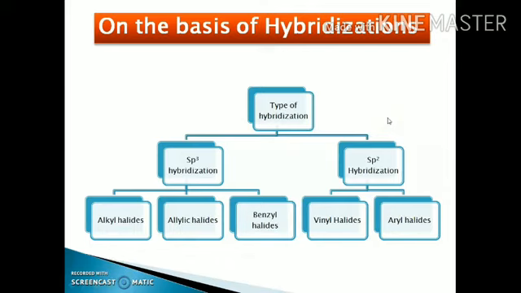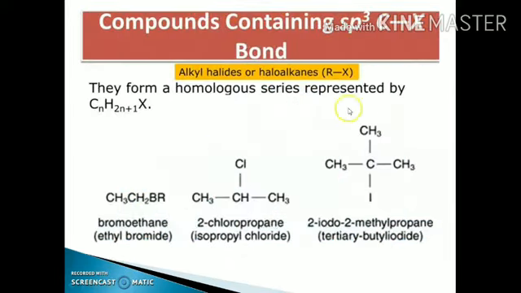Let's discuss these one by one. The alkyl halides are the haloalkanes. In case of the alkyl halides, the general formula is CnH2n+1X. In case of the simplest alkanes, the formula is CnH2n+2; replace one of the hydrogens with the halogen group, then it becomes a haloalkane. In case of the haloalkanes, the hybridization is sp3.